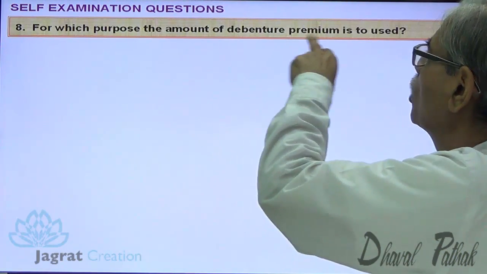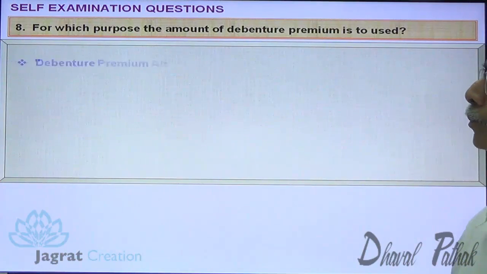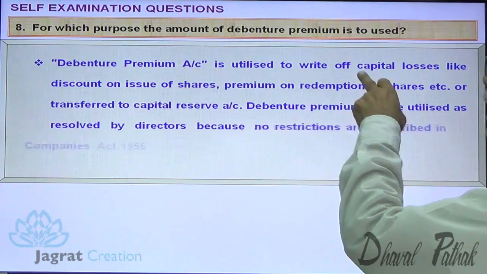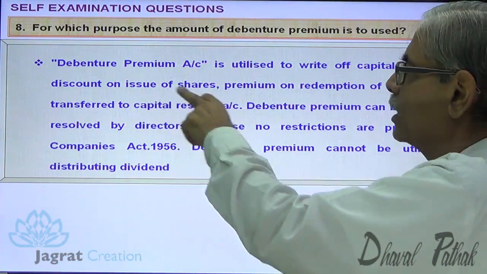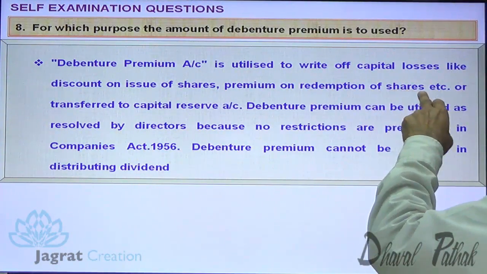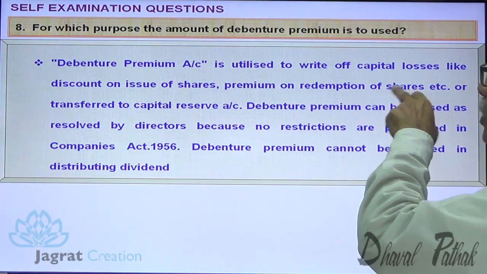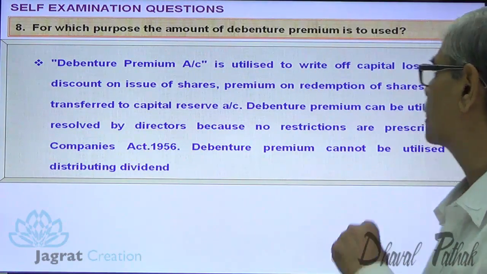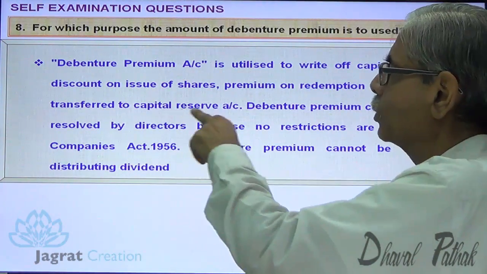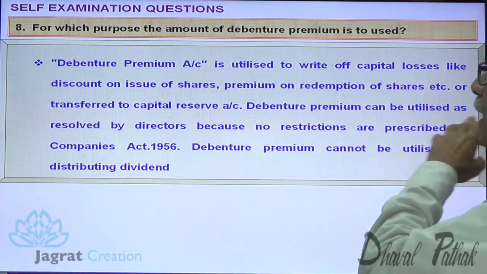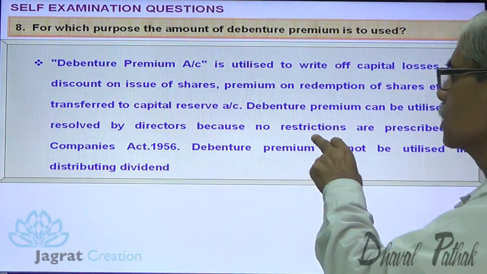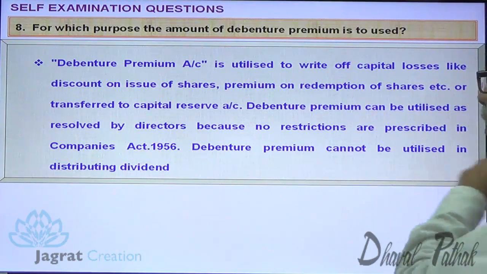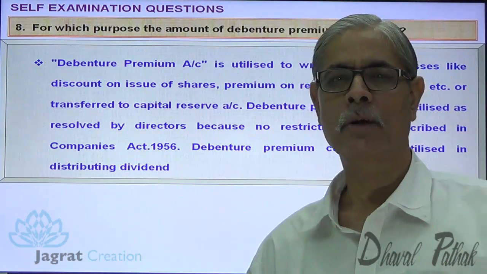For which purpose is the amount of debenture premium used? Debenture premium account is utilized to write off capital losses like discount on issue of shares, premium on redemption of equity shares, premium on redemption of preference shares, premium on buyback of equity shares, or for transfer to capital reserve. Debenture premium can be utilized as resolved by the directors because no restrictions are prescribed in the Companies Act 1956. Debenture premium cannot be utilized for distribution of dividend.